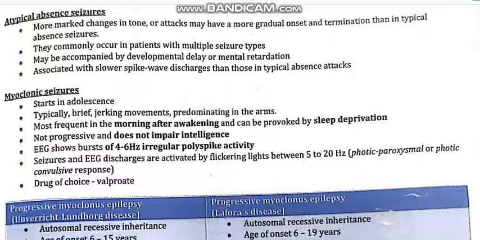Now next is tonic-clonic seizure. Tonic-clonic seizures can show status epilepticus, which can occur in pregnancy. In the tonic phase there is a sudden loss of consciousness, the patient becomes rigid, and there is arrest of respiration.